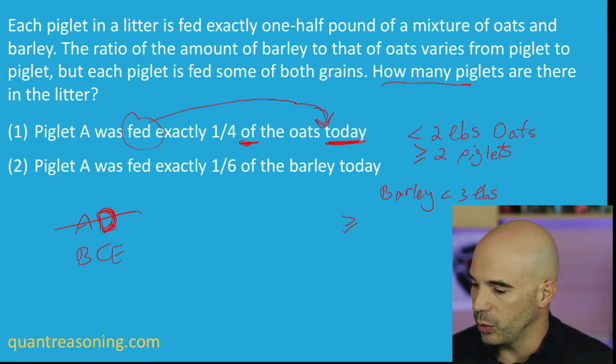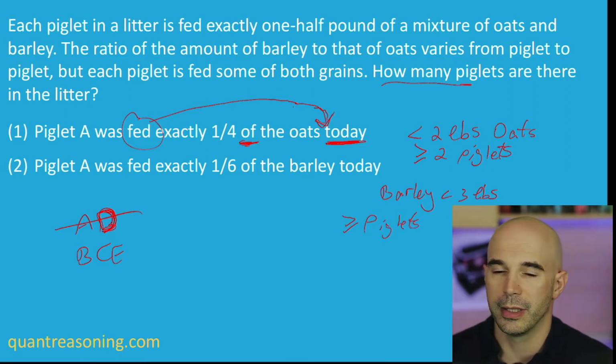Piglets, same as statement 1. It implies there's at least 2 piglets. But that's all we can say about the number of piglets with statement 2 on its own, so I'm going to go ahead and eliminate B.